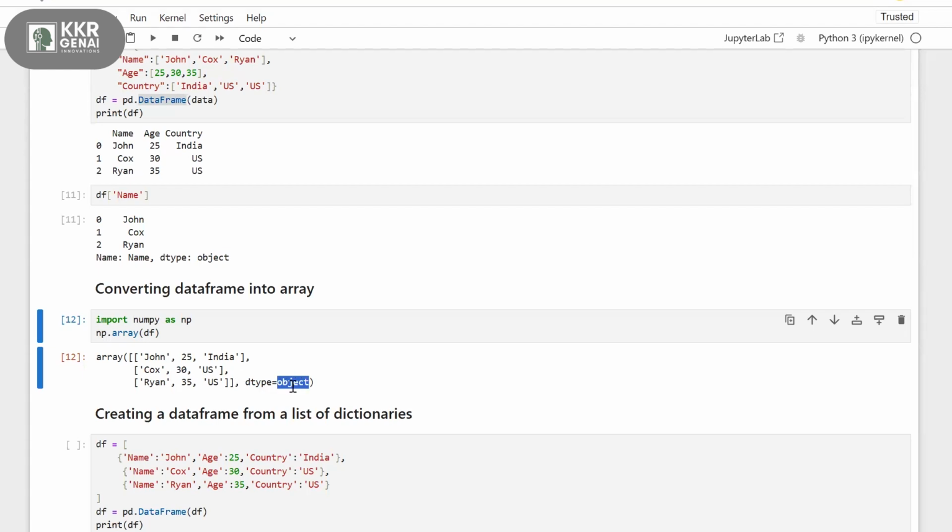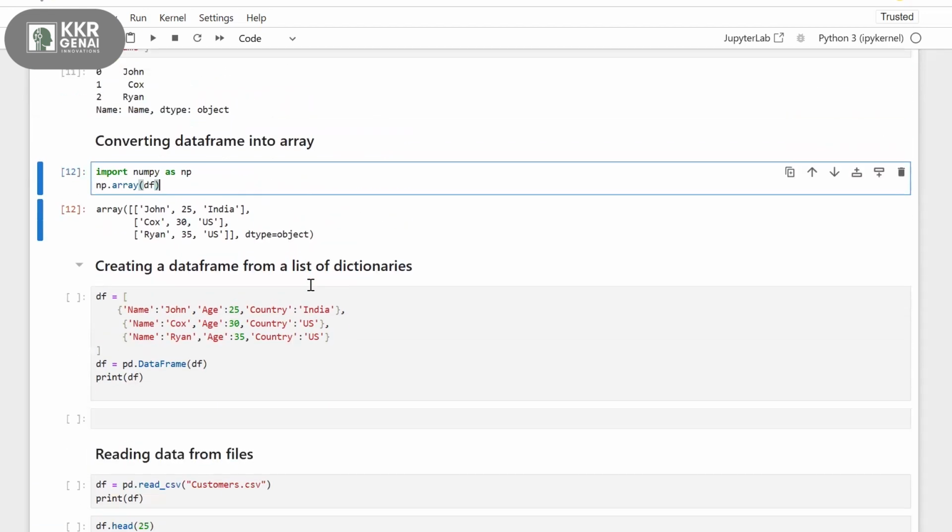Why are we getting object here? Because we have mixed data types. Here 30 is a numerical value, while John, Cox, Ray, and India, US are strings. So the names are strings, the ages are numbers, and the countries are strings. It will treat this mixed data as an object. Whenever you see the data type as object, it can be a mixed data type. If your array or data frame contains mixed data types, it always shows you object.